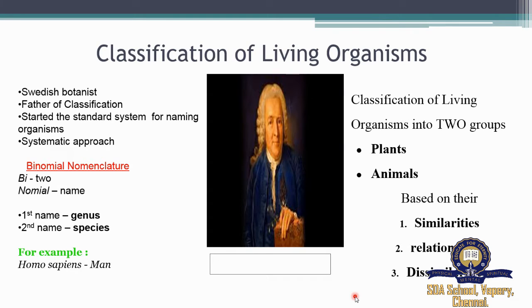The first systematic approach to the classification of living organisms was made by a Swedish botanist. He is also called the father of classification, and he also started the standard system of naming organisms, which is nothing but binomial nomenclature, and a systematic approach. He is none other than Carolus Linnaeus.